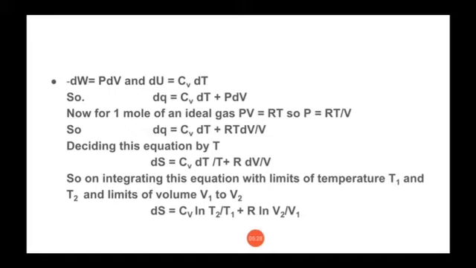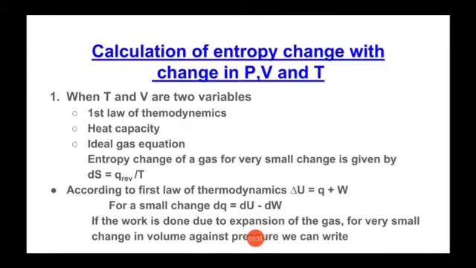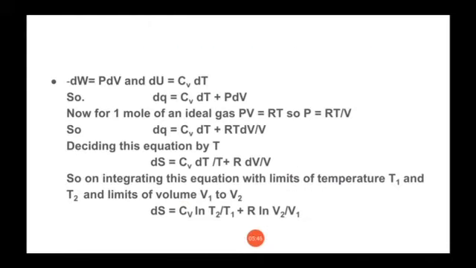So we can substitute both these values in the above equation. We are substituting these values in the equation dQ is equal to dU minus dW. So it becomes dQ is equal to Cv dT plus PdV. So instead of dU, we have written Cv dT, and instead of minus dW, we have replaced PdV.